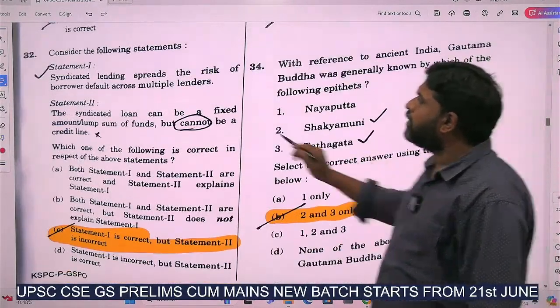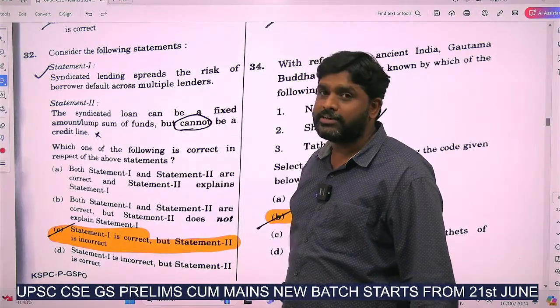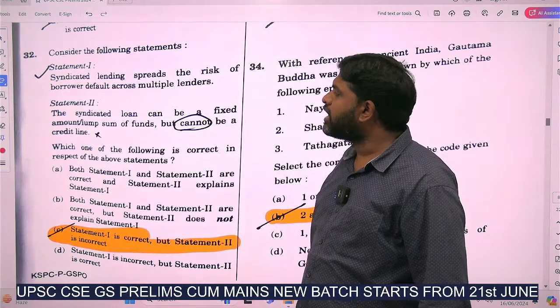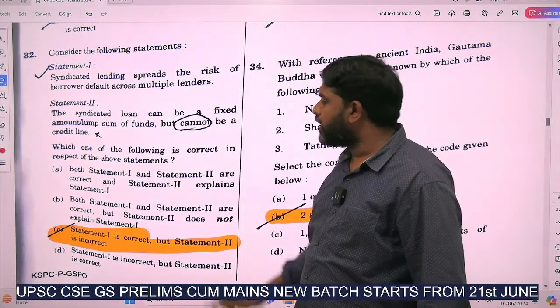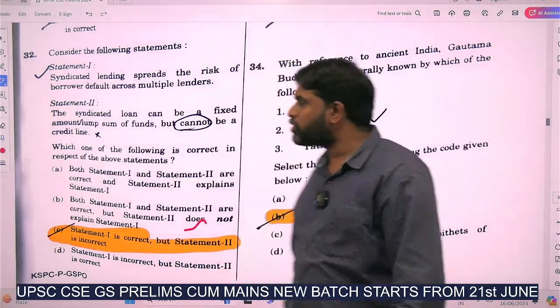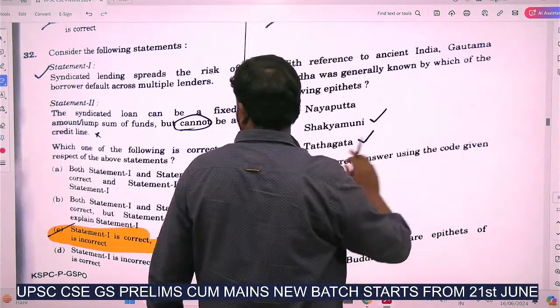syndicated lending. Syndicated lending spreads the risk of borrower defaults across multiple lenders. They form a syndicate and give the loan. The syndicated loan can be a fixed amount but cannot be a credit line. So statement 1 is correct, but statement 2 is incorrect. This is an economy question, a little bit tougher. I accept it. And the next question is with reference to question 33.